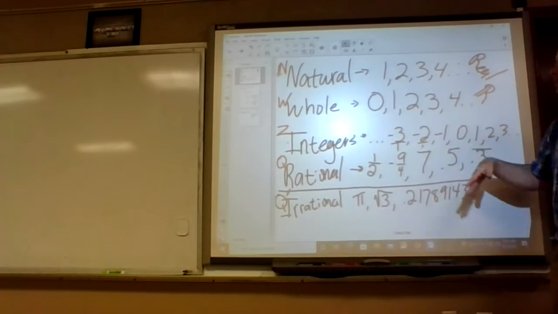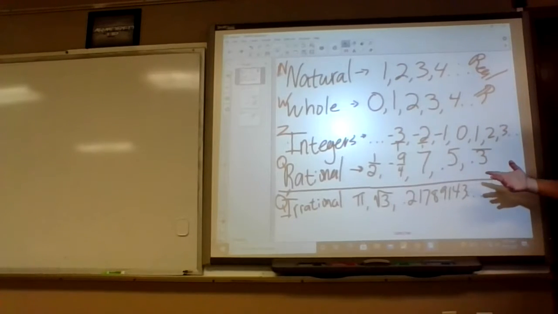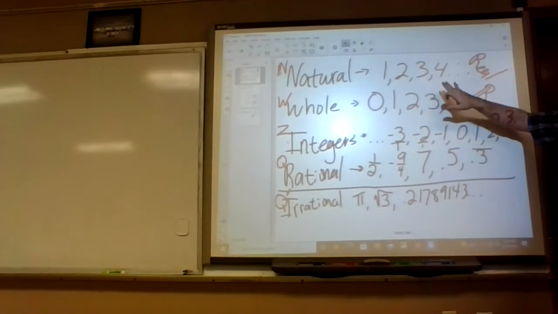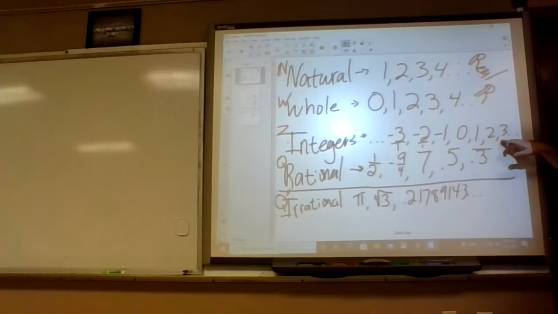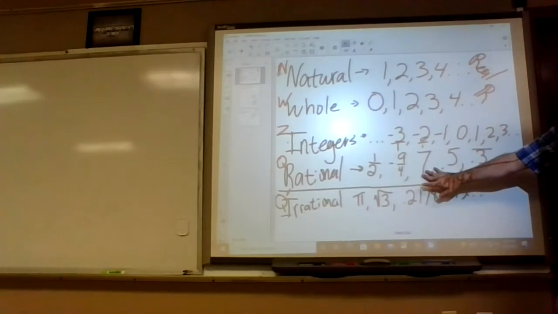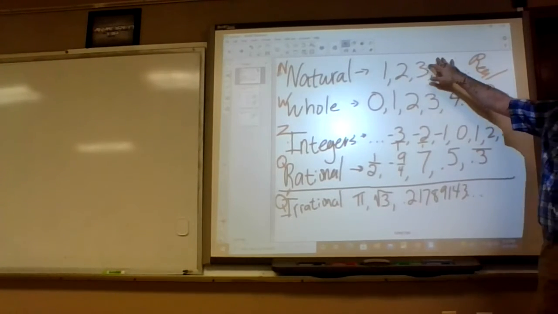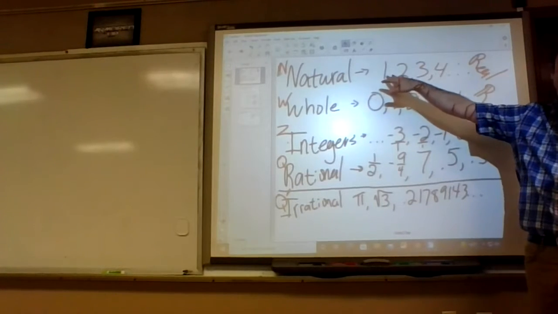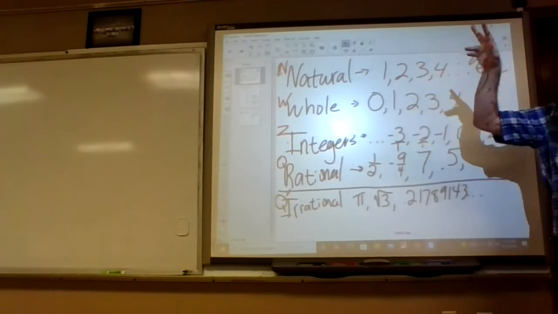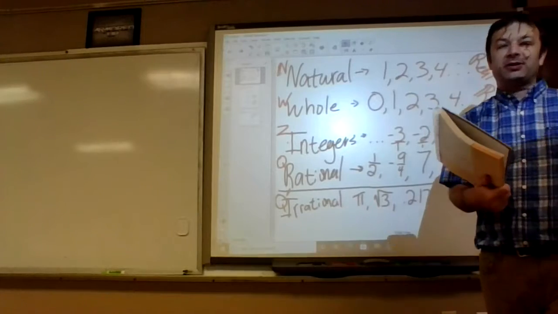Like, if you get the number 3. Is 3 a natural number? Yes. Is it a whole number? Yes. Is it an integer? Yes. Is it a rational? Yes. But the most specific set is at the top, so you can put natural numbers for that. That's for number 2, actually. And number 1, we're supposed to list all the sets.